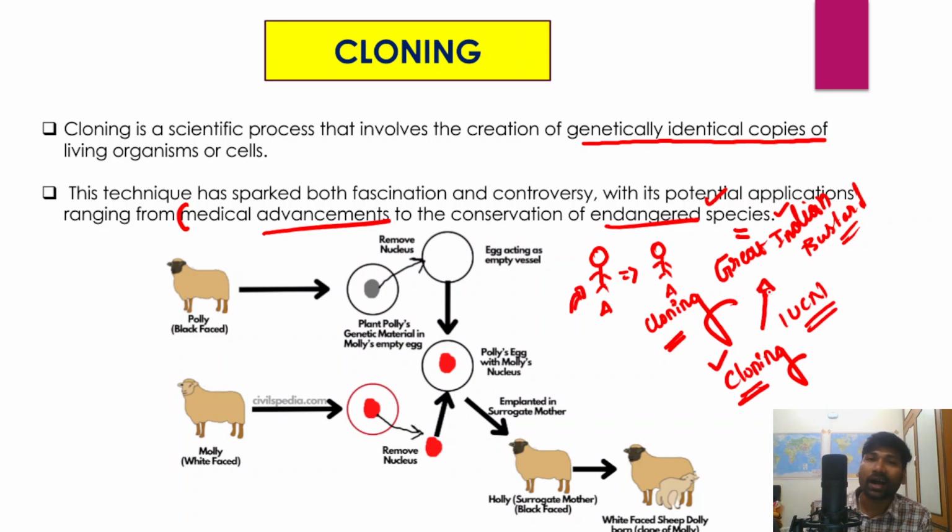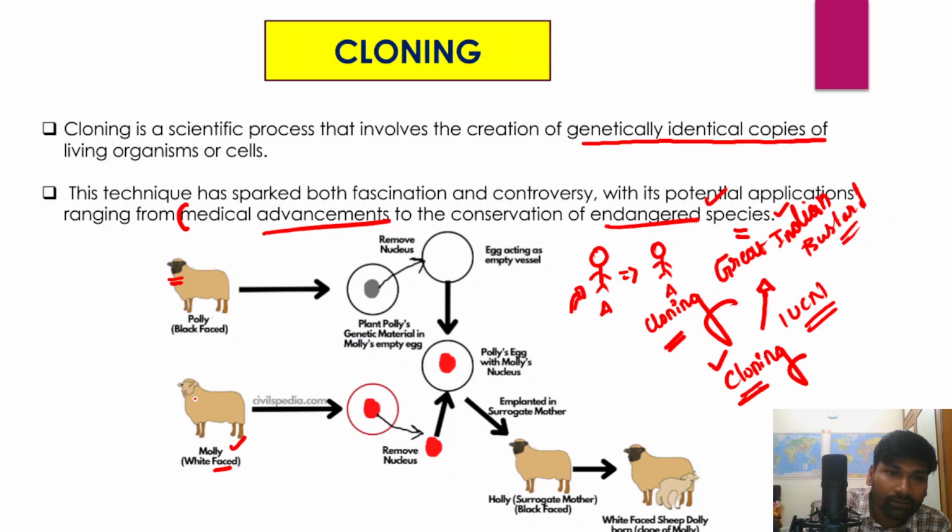So we'll understand how the process of cloning actually takes place through this image. Imagine that there is a black sheep species called Polly. Polly has a black face, and another sheep species, Molly, has a white face, right?